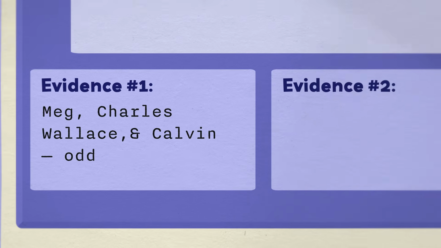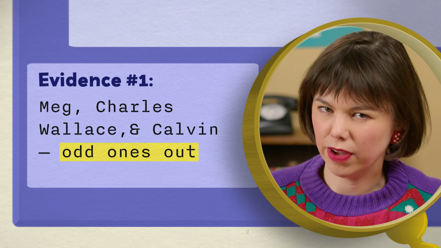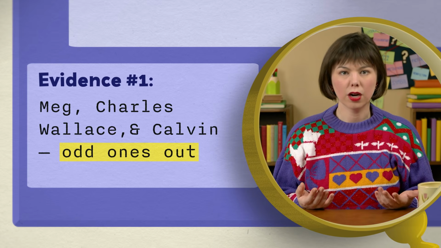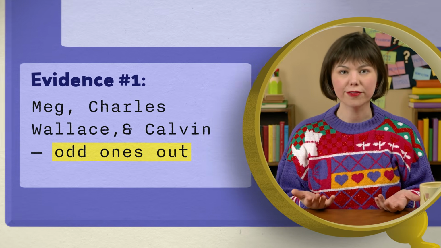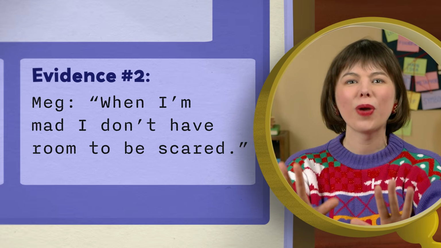Now that we know what happens in the story, we can get to its themes. Let's start by looking for ideas or feelings that show up again and again. Meg, Charles Wallace, and Calvin often feel like the odd one out, and that can be a not very fun feeling. Everybody wants to belong and have people show up to their birthday party. But it's exactly what makes the kids unique that helps them save Mr. Murray. Like, Meg sometimes has problems with anger, but her anger also lets her be brave. She says, "When I'm mad, I don't have room to be scared." Ha! We found a theme.